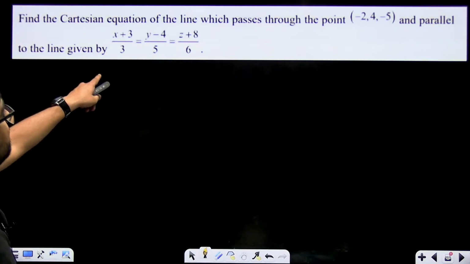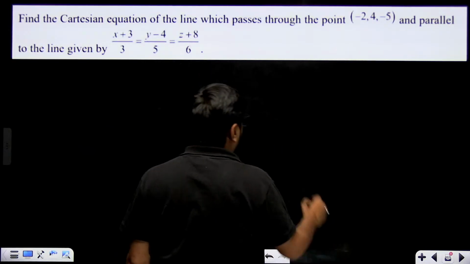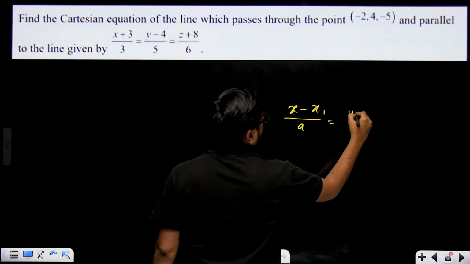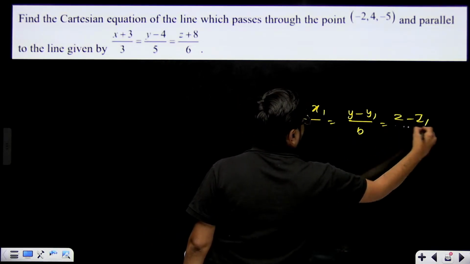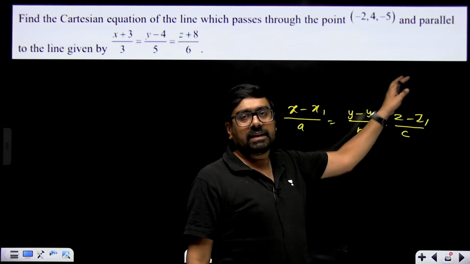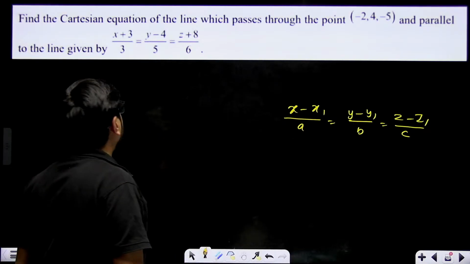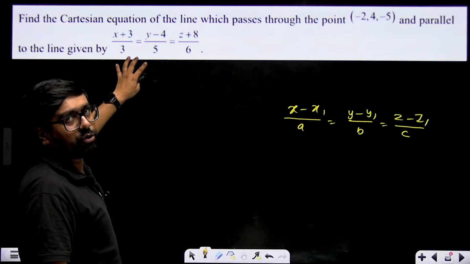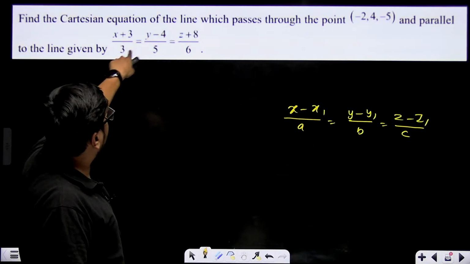So the Cartesian equation is like this: x minus x1 upon a equal to y minus y1 upon b equal to z minus z1 upon c. Here x1, y1, z1 is the point through which it is passing. A, B, C are direction ratios. Now if two lines are parallel, their direction ratios or direction cosines will be the same, right? So the line should be parallel to this.